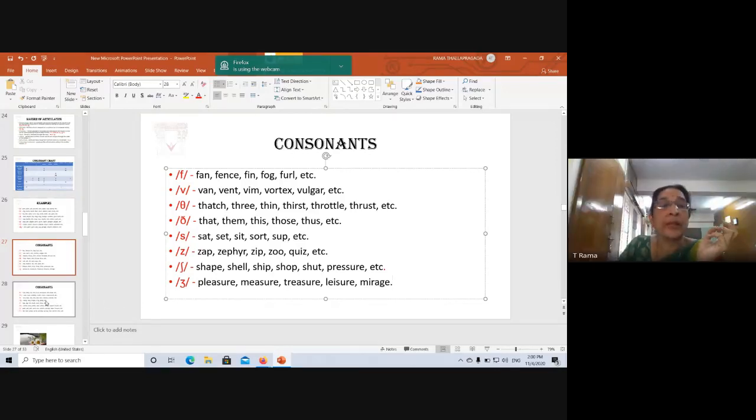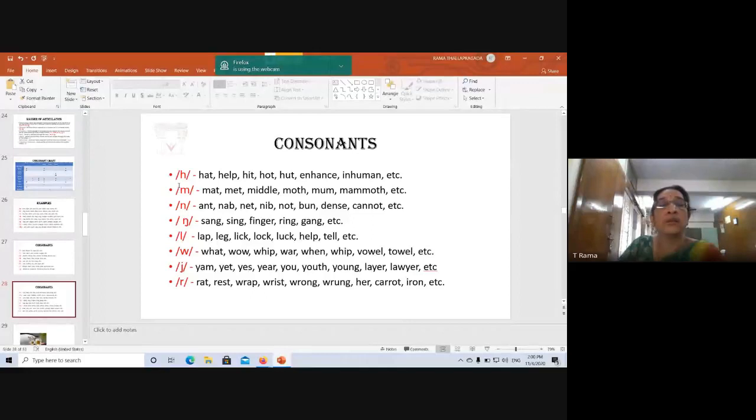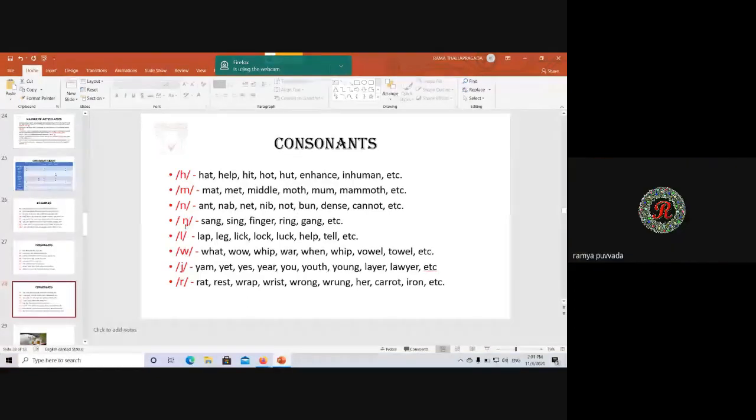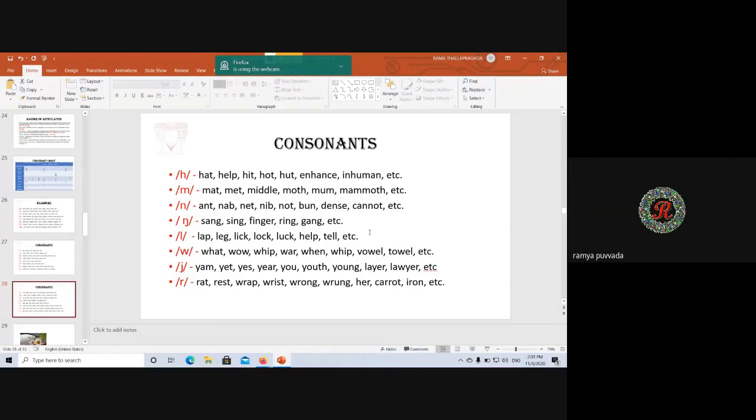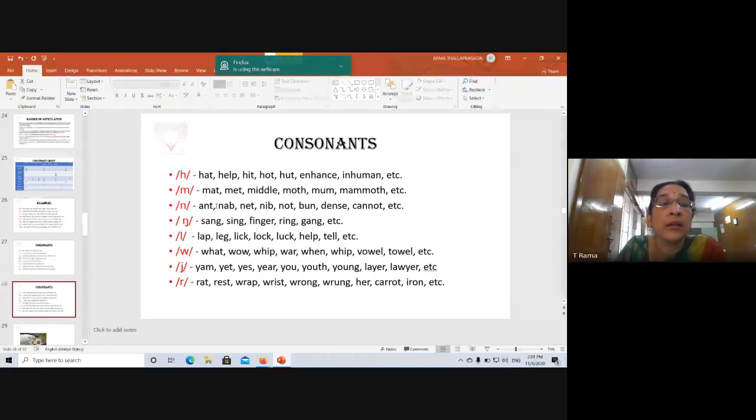Then h: hat, help, hit, hot, hut, enhance, inhuman, all those. You can get more examples. Then m: mammoth, mum, moth, middle, met, mat, exactly. All these, and you can get me more. Then n: nurse, ant, nab, net, nib, cannot.